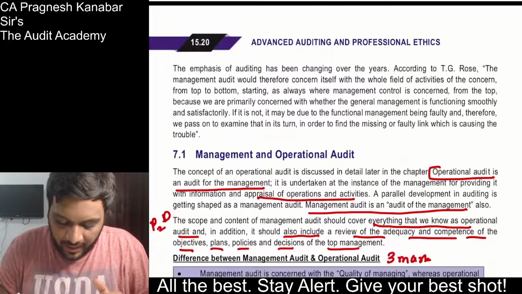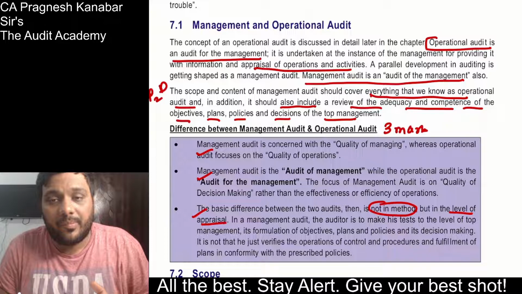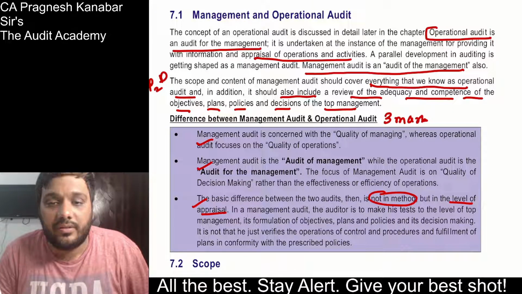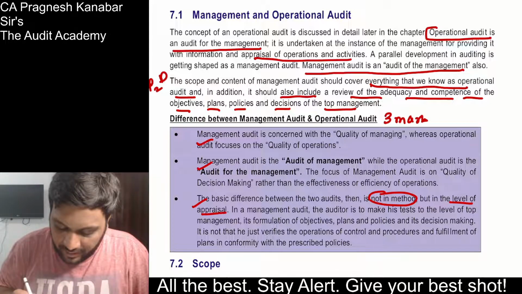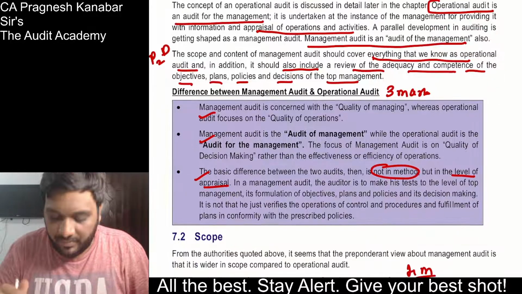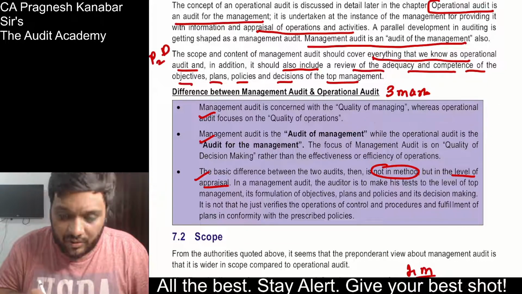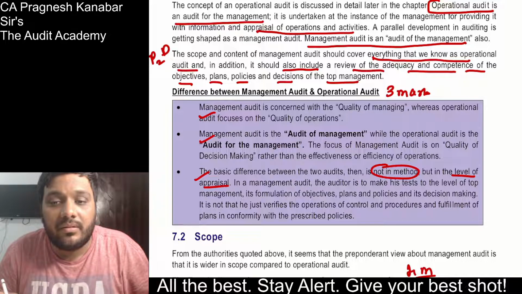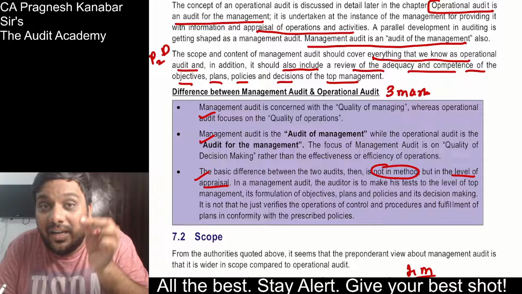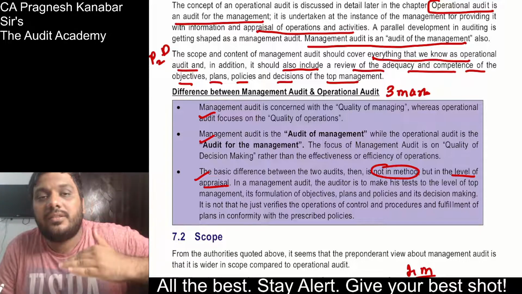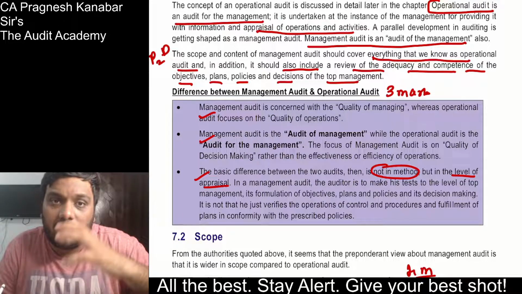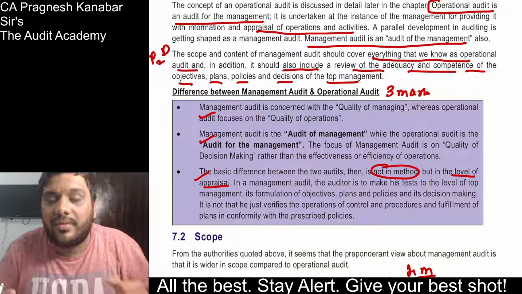Okay. So in management audit and operation audit, first they are saying what is the difference between management and operational audit. All right. So look at this. Management audit is concerned with quality of managing. Operation audit with quality of operations. Management audit is audit of management, whereas operation audit is audit for the management. The basic difference is not in how it will be done. The basic difference is in the level of appraisal. Operation audit is at ground level, whereas management audit is at more upper level, middle level, top level, or even these things are covered, which may not be covered in an operational audit.